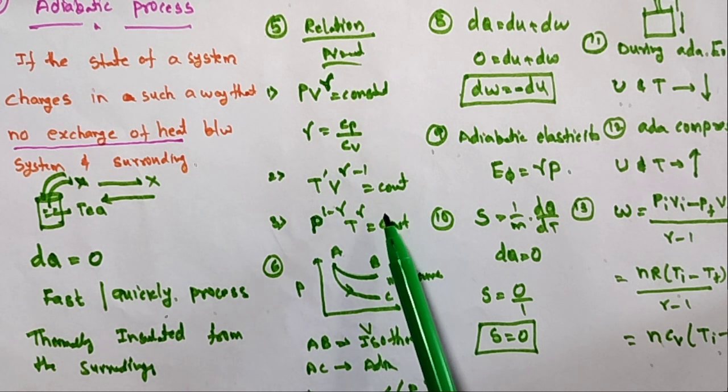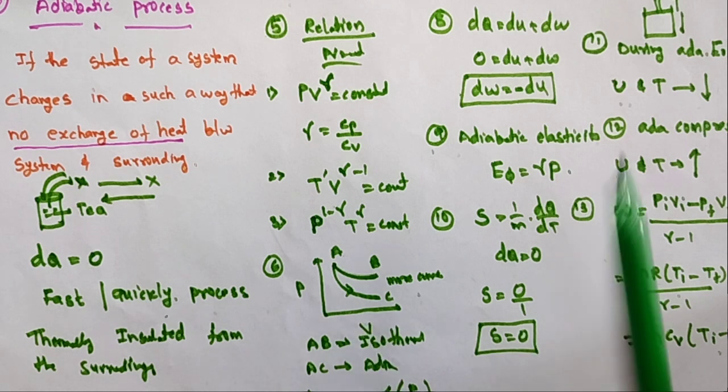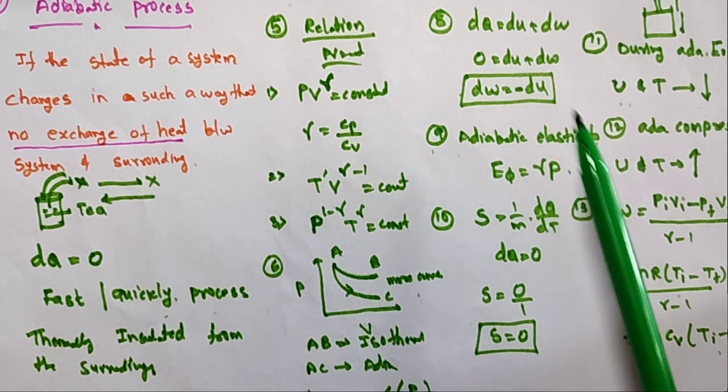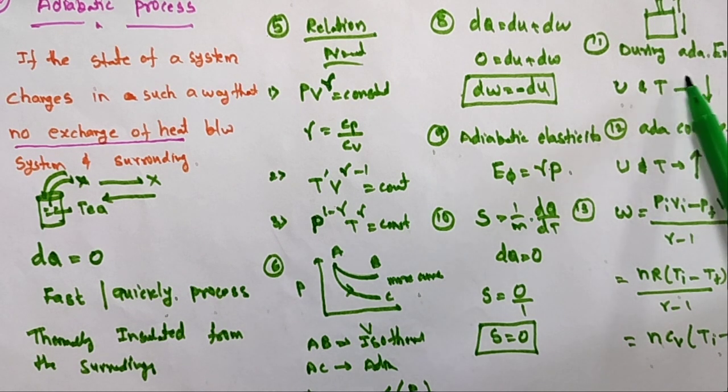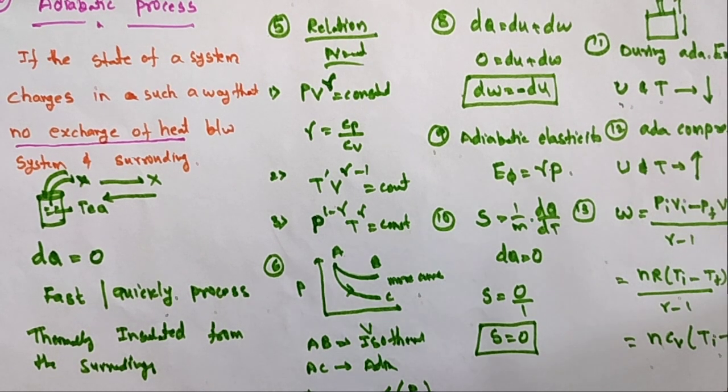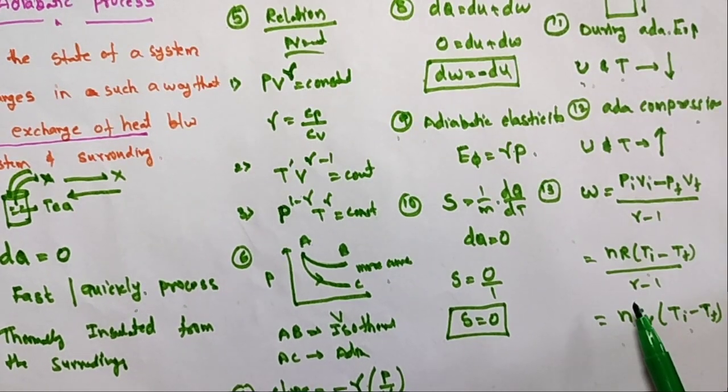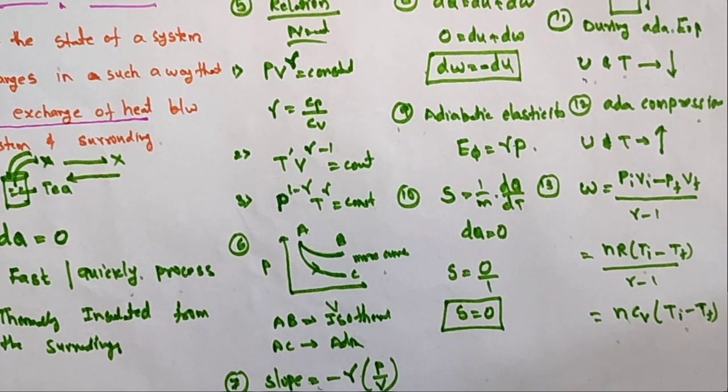We covered the graph, the slope, the first law of thermodynamics, the elasticity and specific heat, and some key points about internal energy and temperature, and these equations indicate the work done in the adiabatic process.